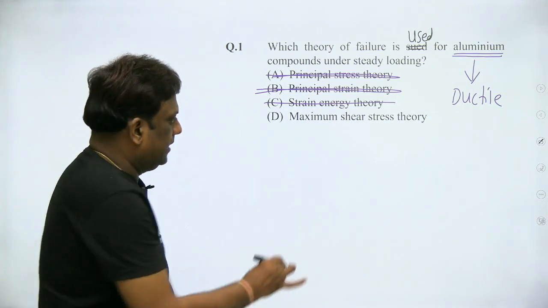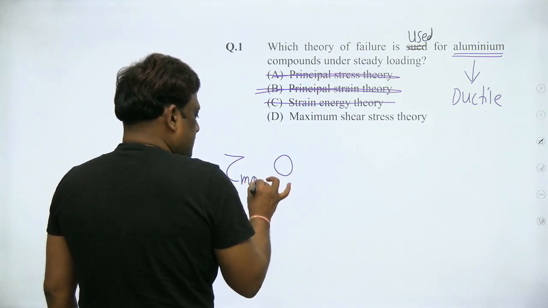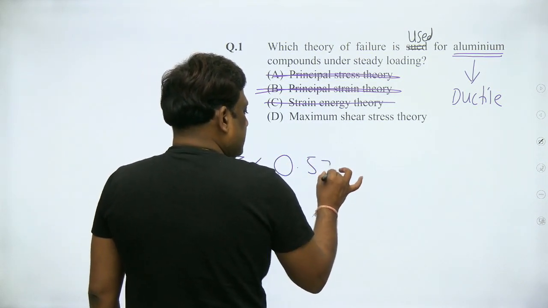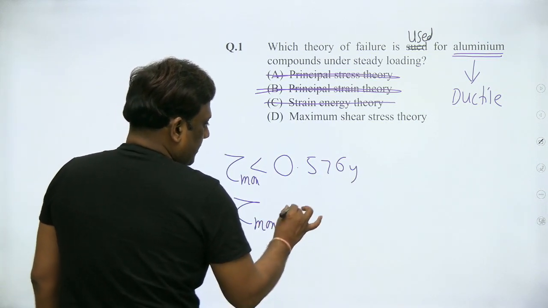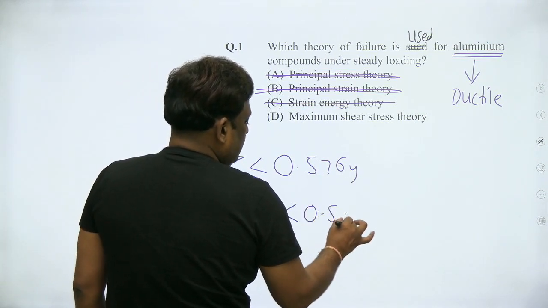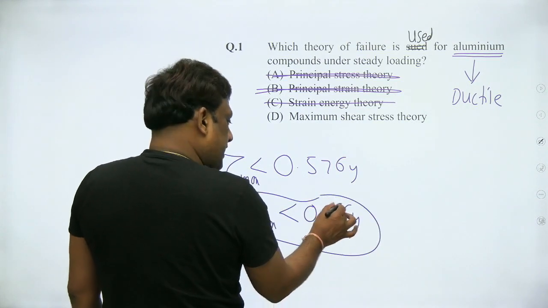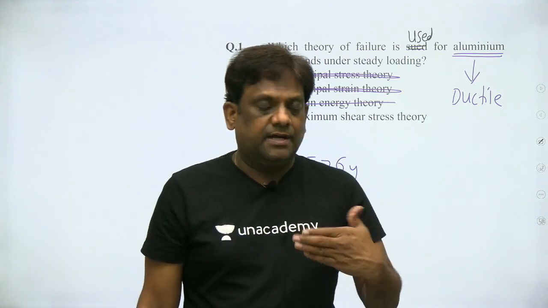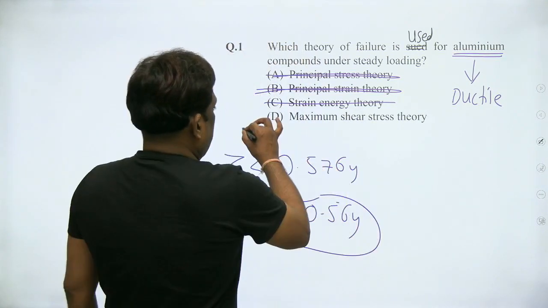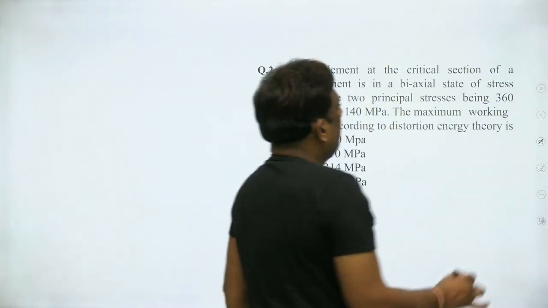I have also told you that experiments say the maximum shear stress is less than 0.57 sigma y, but this theory says maximum should be less than 0.5 sigma y. That's why this is very much safe under shear. Therefore, as ductile materials fail under shear, this is the correct answer. So option is D. Next.